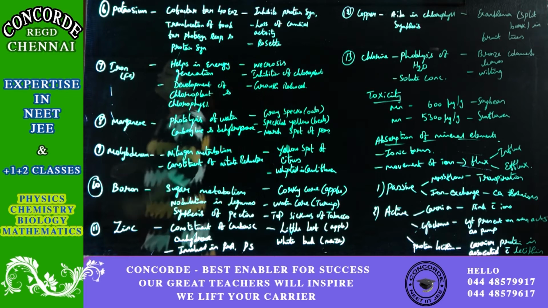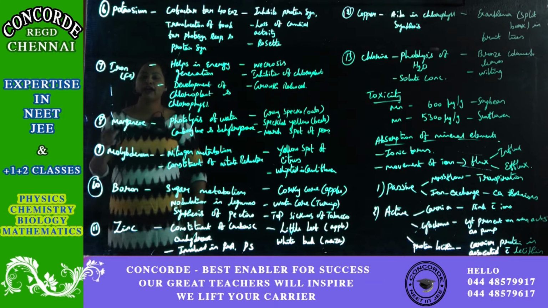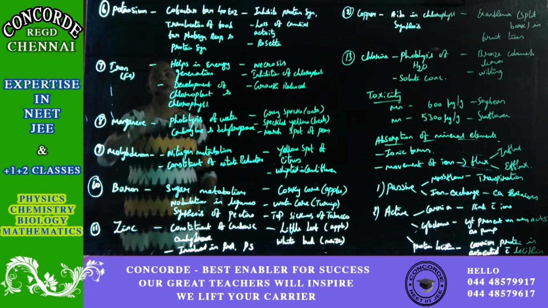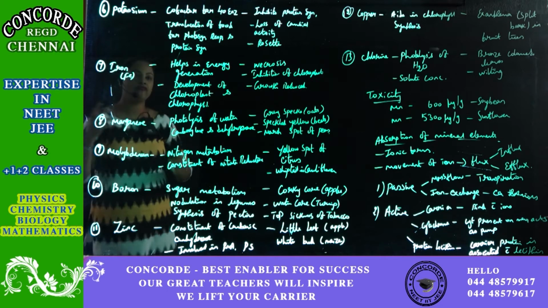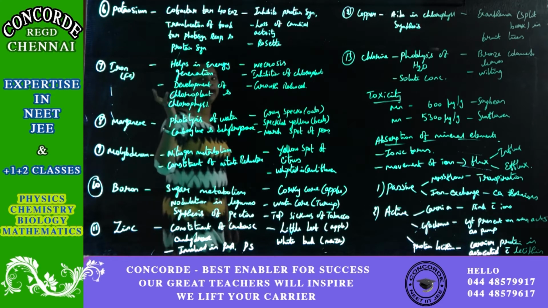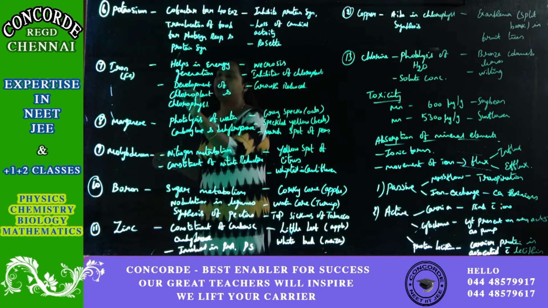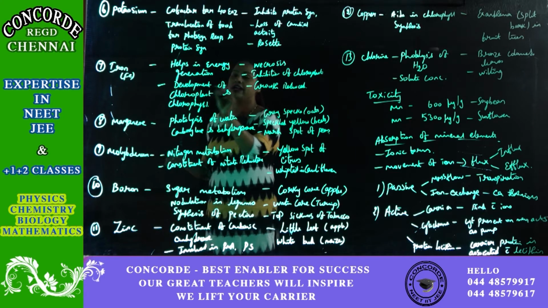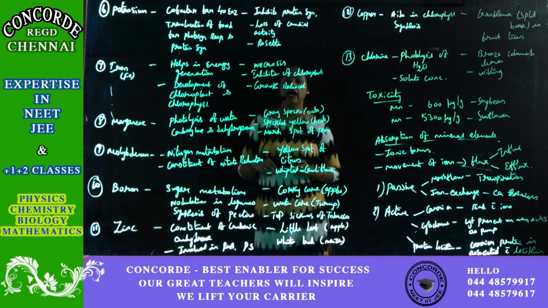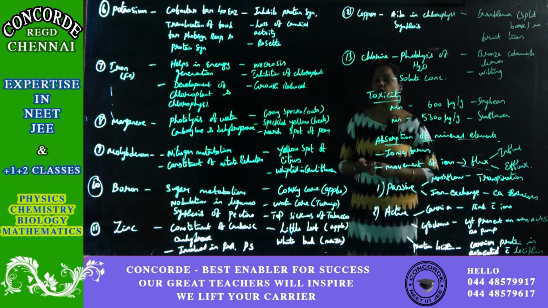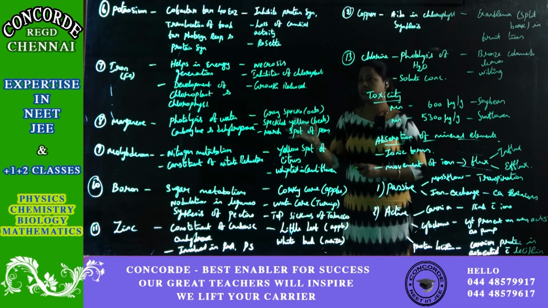The seventh macro element which is required is iron. Iron, in short form, you can write as Fe. In ionic form, iron helps in energy generation. It also has a function in the development of chloroplast and chlorophyll. So for chloroplast and chlorophyll functioning, iron is necessary.